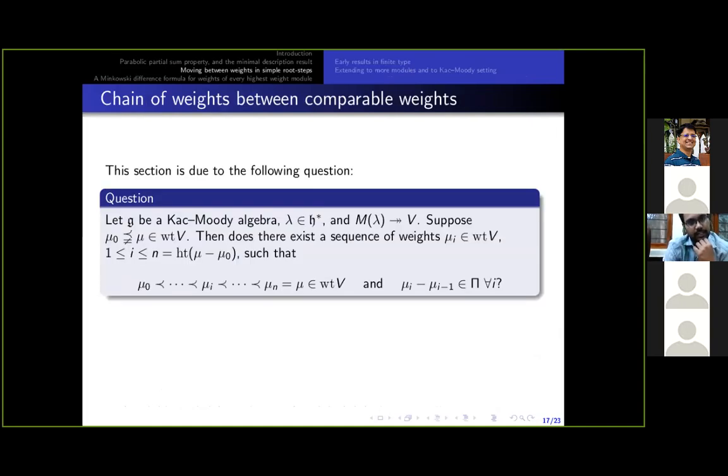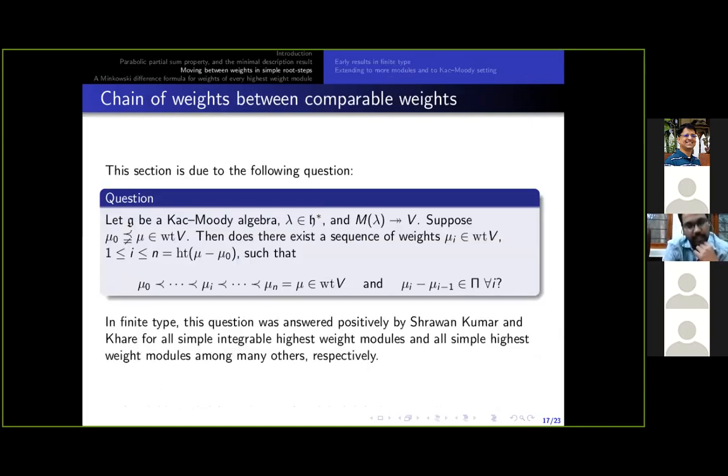Now we go to the second generalization, the existence of a chain of weights between comparable weights, and this started with the following question. Suppose g is a Kac-Moody algebra and V is a highest weight module with highest weight lambda, and I start with two weights mu_0 strictly below mu. Then the question is, can we find a chain of weights mu_i fitting in this chain, such that the difference between any two successive weights is a simple root?